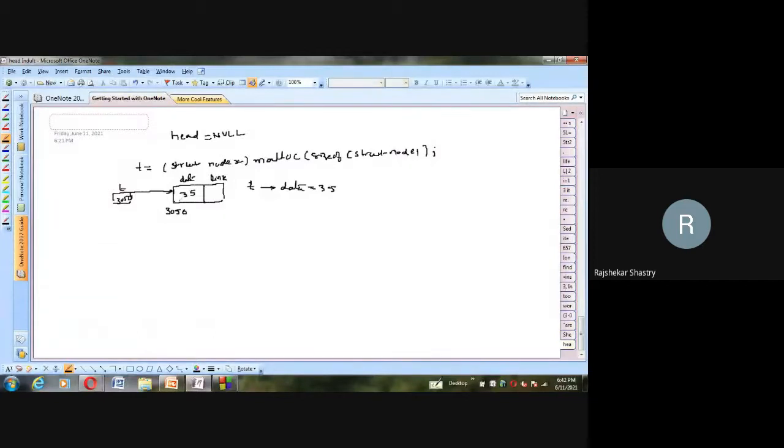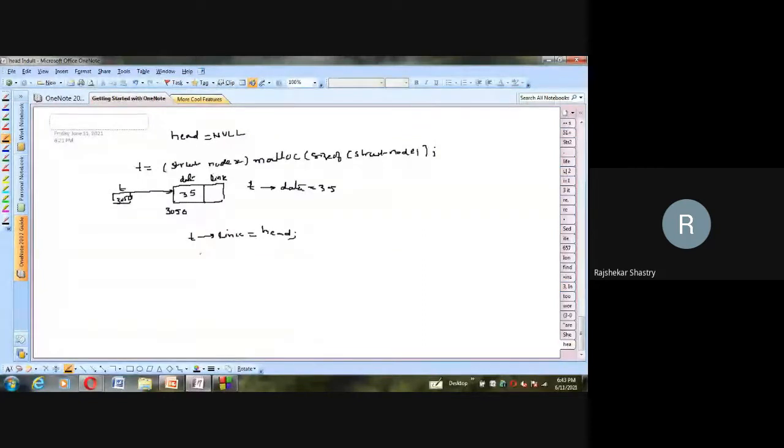Now my operation is that the newly created node should be inserted at the beginning of the list. I don't know, maybe a lengthy chain already exists, or maybe none of the nodes are there, meaning the linked list may be empty. I am least bothered. What I will do is simply take T arrow link portion, in which I'll store head.